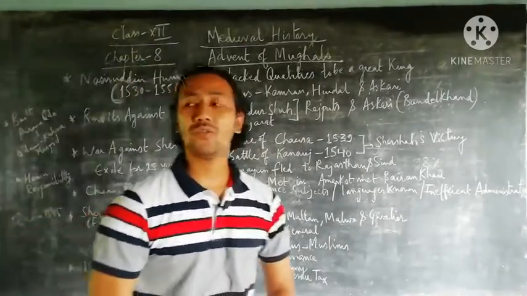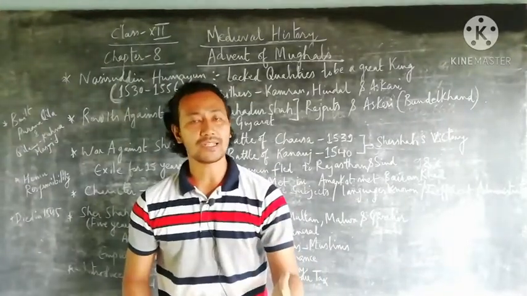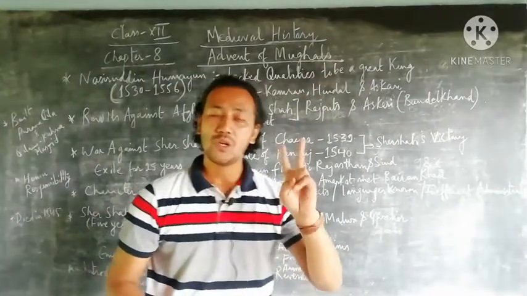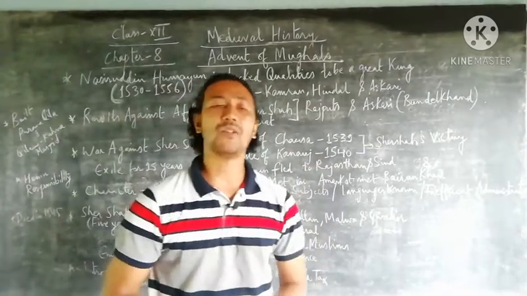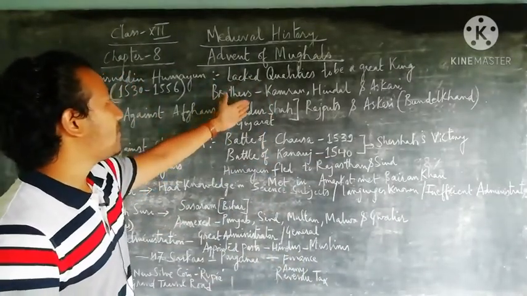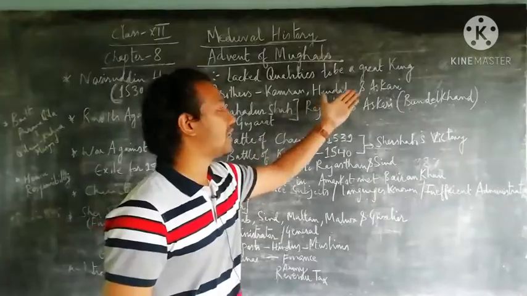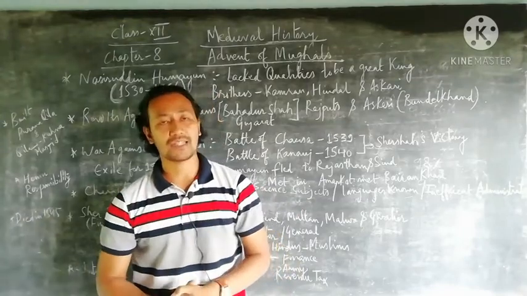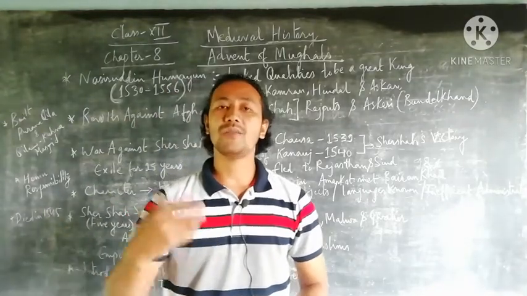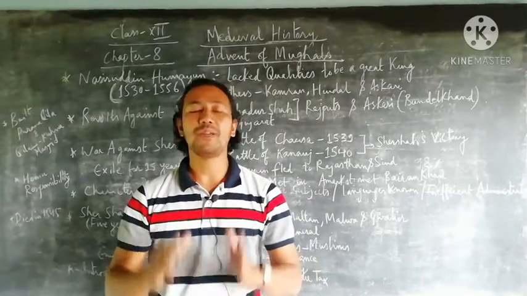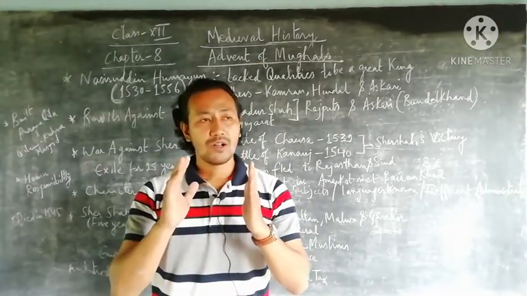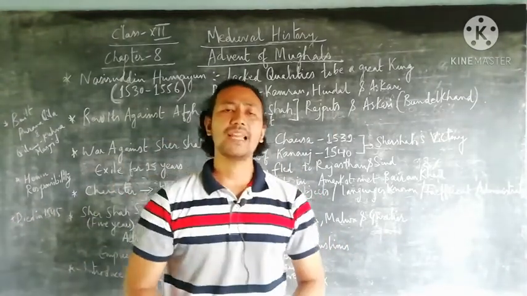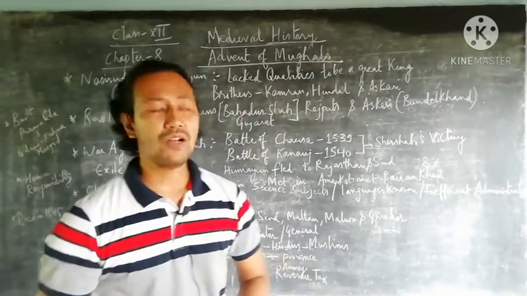First, we see that Nasruddin Humayun lacked many qualities of a great king, and that ultimately led to many failures, especially in 2 battles, the Battle of Chausa and the Battle of Kannauj against Sher Shah Suri. And we see his brothers Kamran, Hindal as well as Askari. This tells how Humayun, being the eldest son of Babur, became the king, but was not able to keep his empire in a proper direction, or handle the different revolts, or save his kingdom from enemies and rivals.